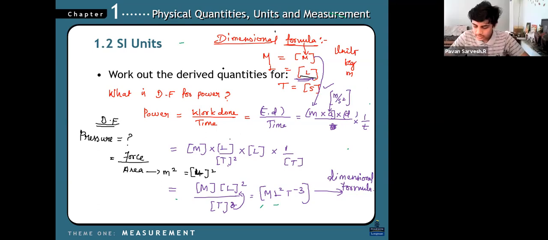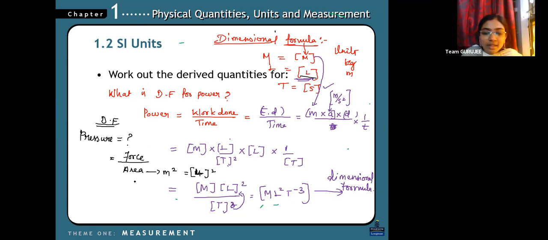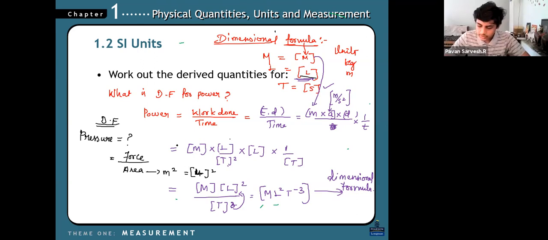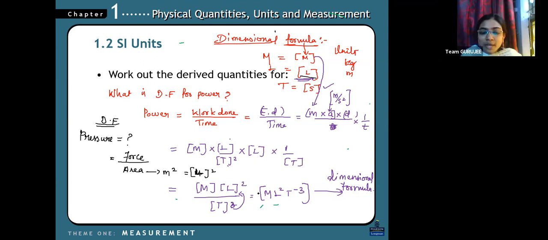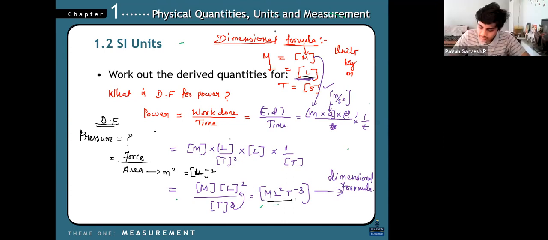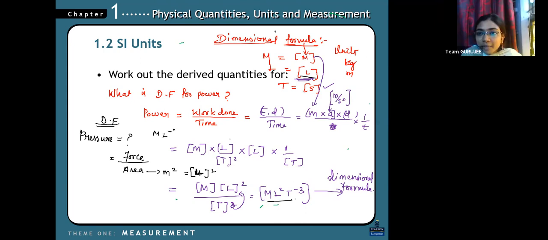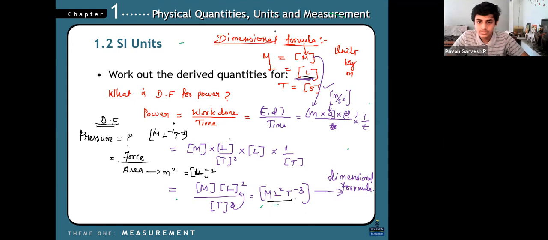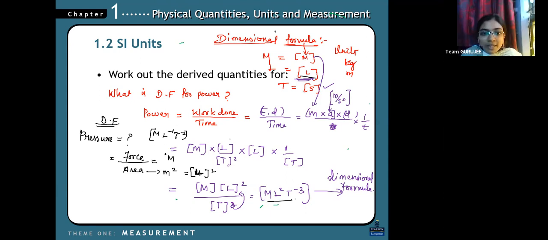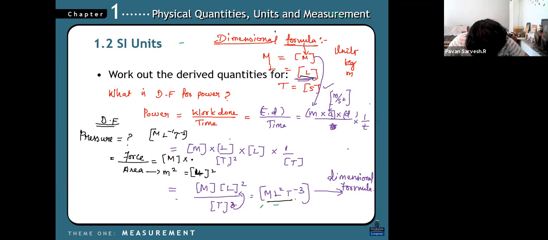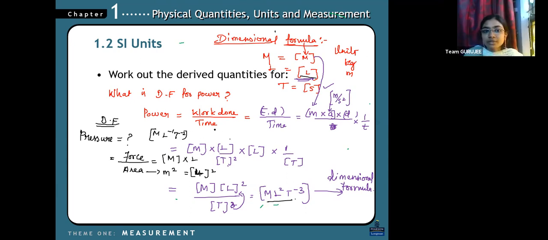M L minus 1 T minus 2. What, Pawan? You have to write in this order, MLT order only. Okay, M L minus 1 T minus 2. You have got T minus 2. Okay, let's check this. So you'll be having M L minus 1 T minus 2. Very good, Pawan. So you understand, right?